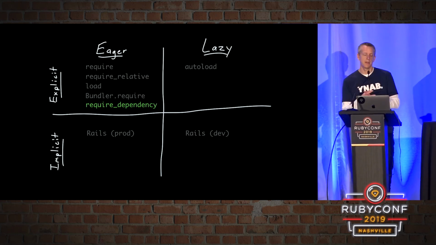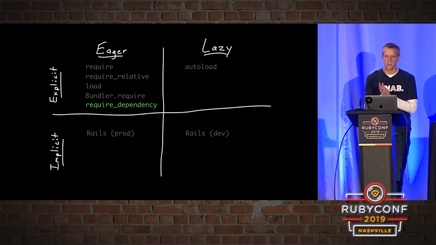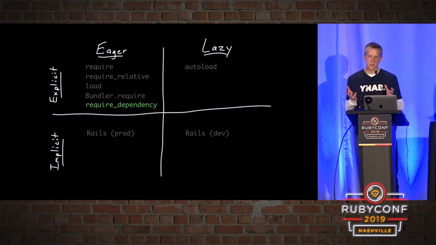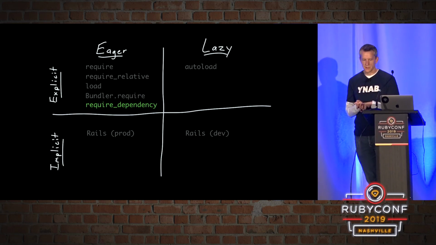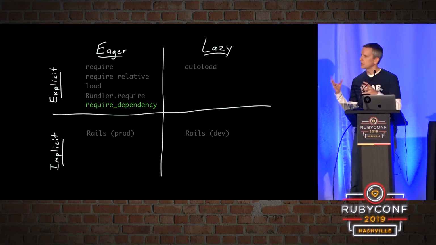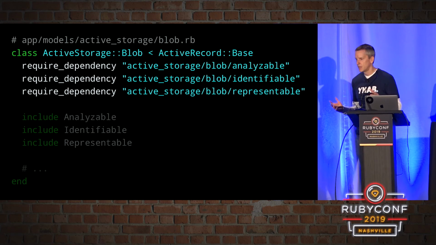So now we're finally at require dependency, the thing that kind of started this whole exploration for me. Turns out that it is part of Rails. It's not part of Ruby. And it's part of the Rails autoloading system. And interestingly enough, it's to force eager loading of something that would otherwise be autoloaded. And what does that mean?